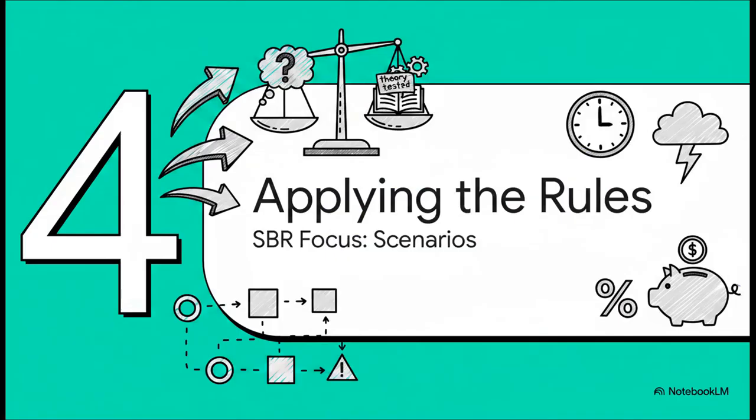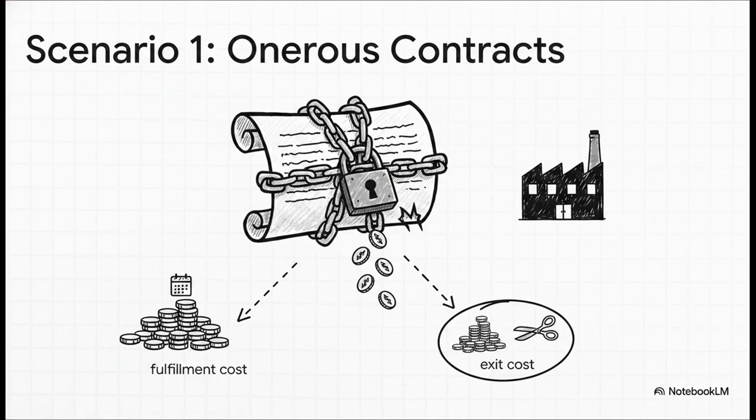So we've got the theory down. Let's see how this whole framework actually applies in the real world. We'll look at 2 classic, high-level scenarios that you are almost certain to come across. This is where the rubber really meets the road. First up, let's talk about onerous contracts.